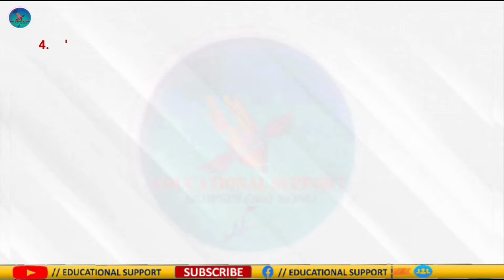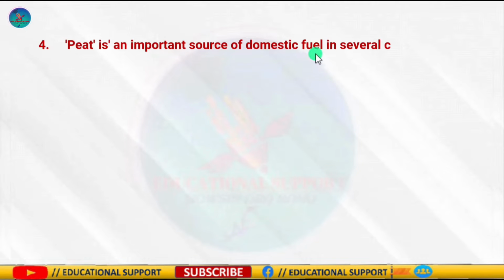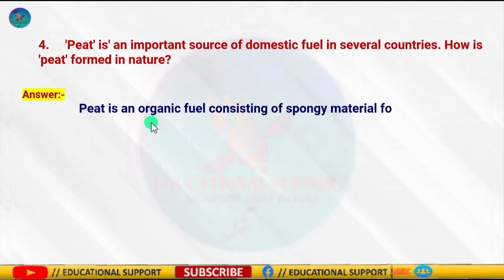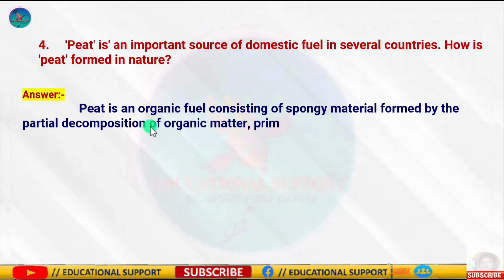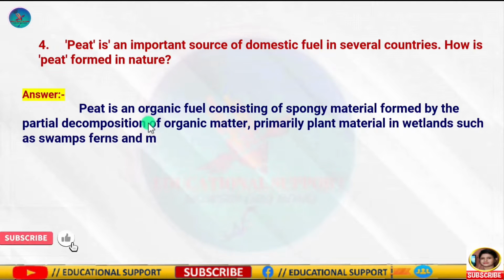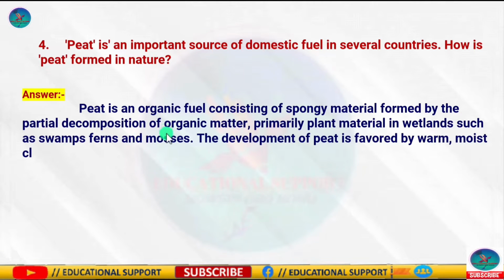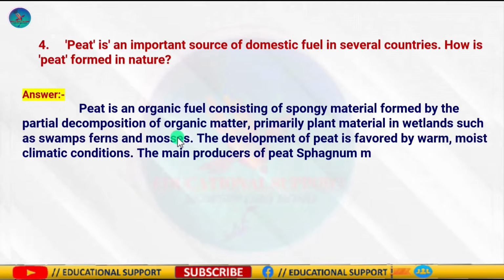Question number 4 is, peat is an important source of domestic fuel in several countries. How is peat formed in nature? You know that peat is an accumulation of partially decayed vegetation or organic matter. Plant material, usually in wet areas, is inhibited from decaying fully because of acidic and anaerobic conditions, resulting in the formation of peat, which is composed mainly of wetland vegetation.